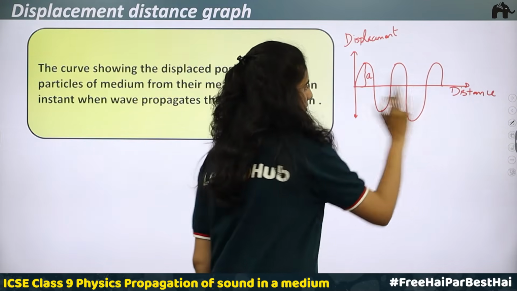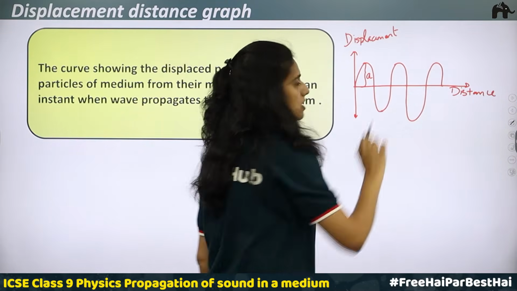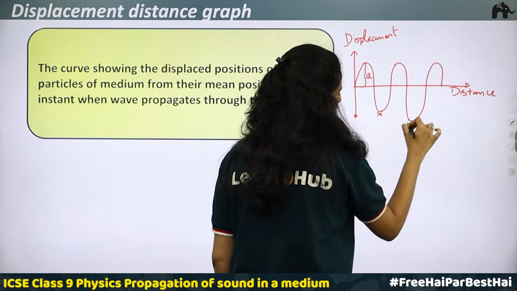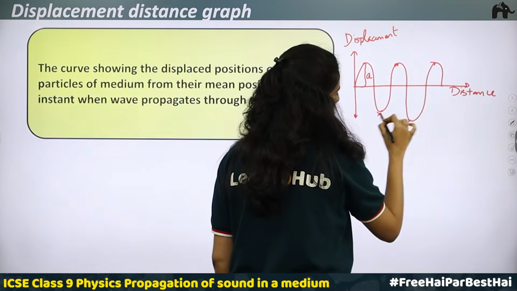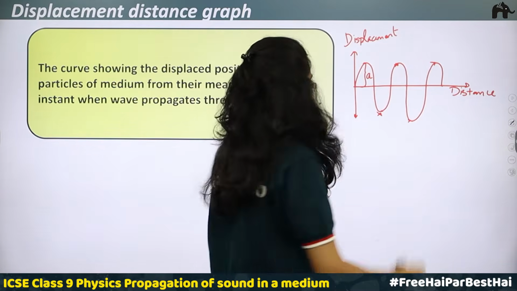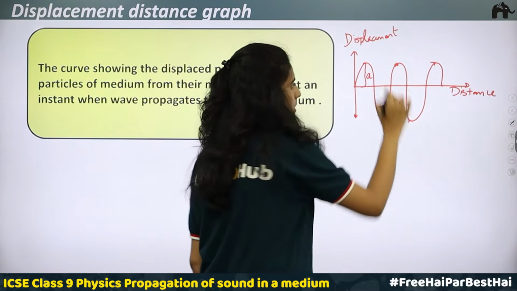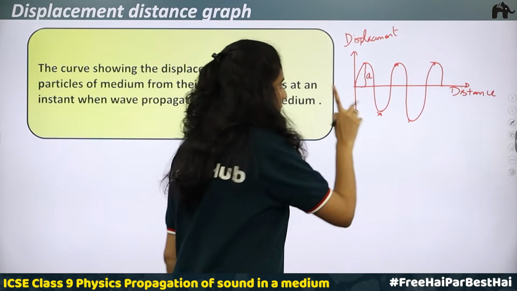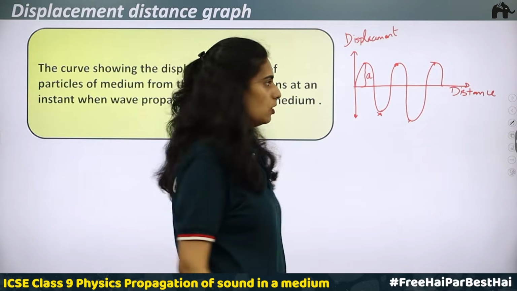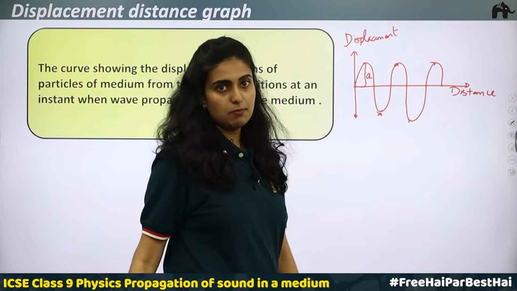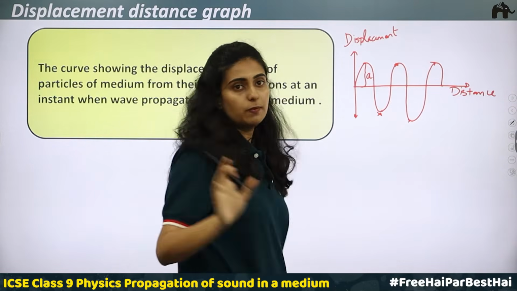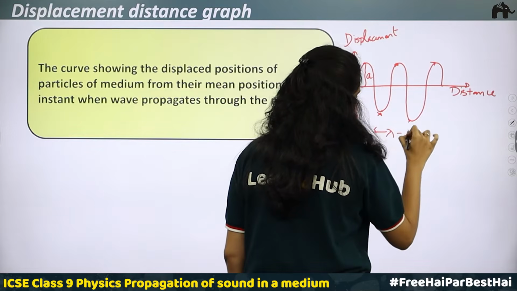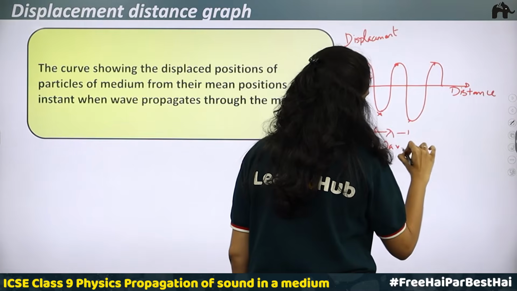Now on this graph, x-axis shows the distance, okay, from a crest to the next crest, or from a trough to the next trough, or from the starting of the wave back to its mean position after the upward and downward motion, we get a complete vibration. Okay, this complete vibration makes the length when measured, you will be getting the wavelength. So this is a wavelength lambda.